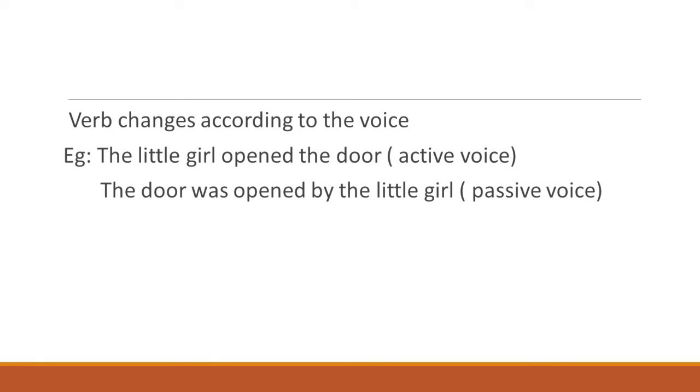Verb also changes according to the voice, that is, whether it is passive or active voice. The little girl opened the door. This sentence is in active voice. Here, the verb is opened. The door was opened by the little girl. This is the passive voice. Here, opened becomes was opened. So, the verb changed according to the voice. So, verb changes in a sentence according to its tense, number, persons, or voice.